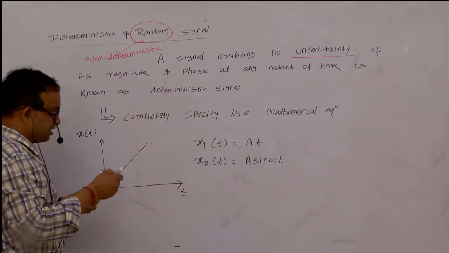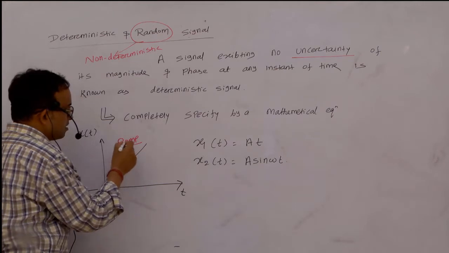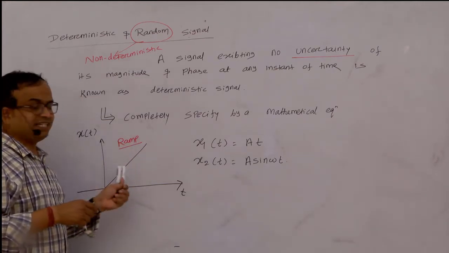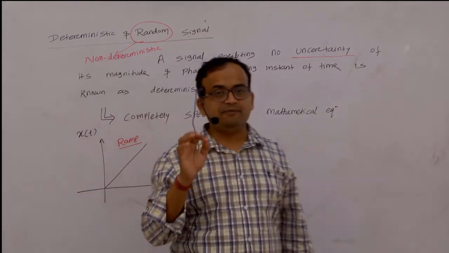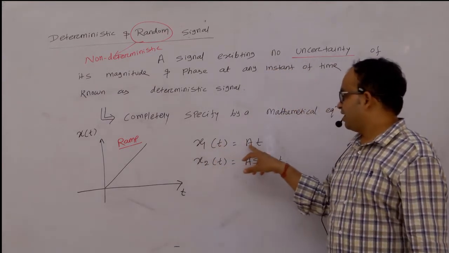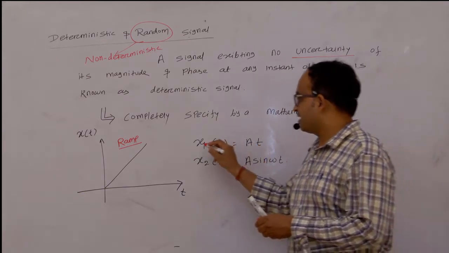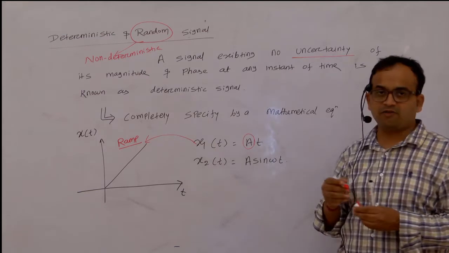So as it is a ramp signal, I already told you that the ramp signal is defined by the slope. Let me write x1 of t equal to a into t. This x1 of t is known as the ramp signal, and what is a here? A is the slope of the signal, right?